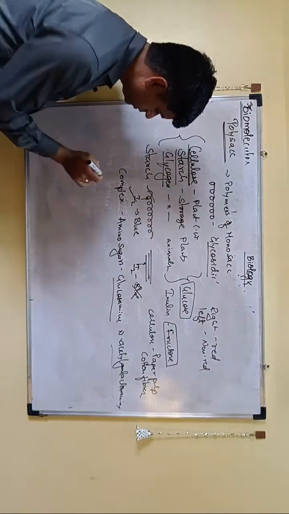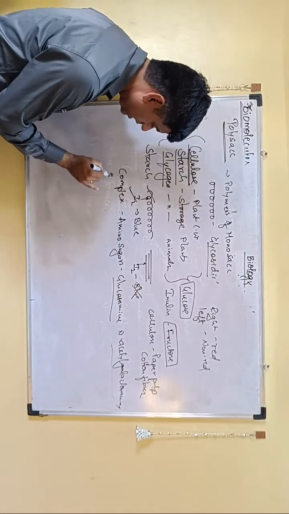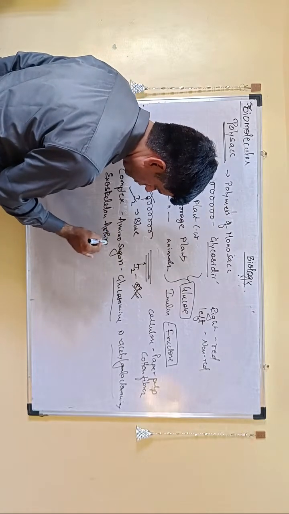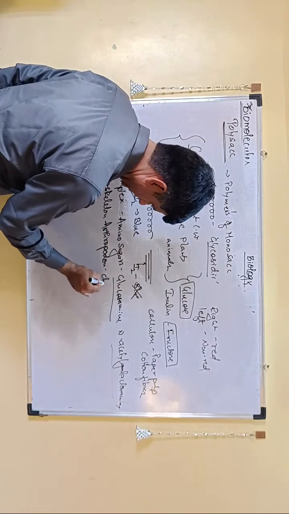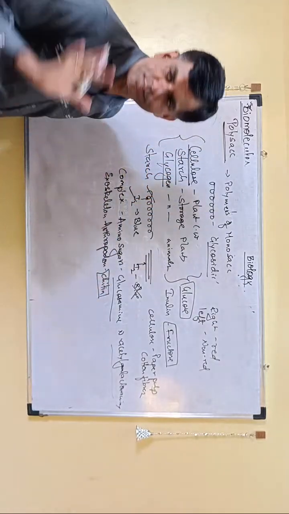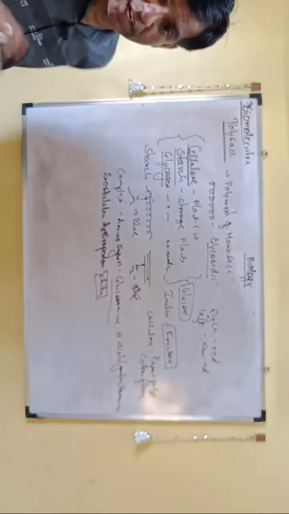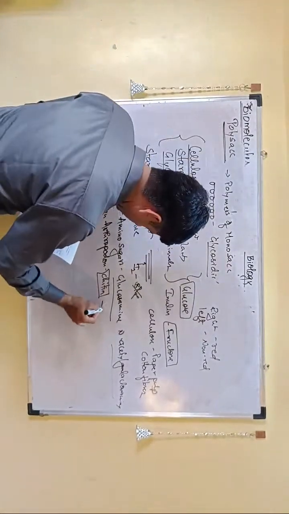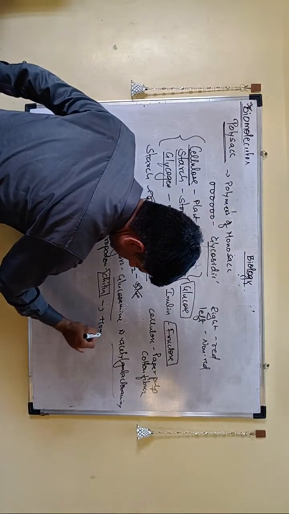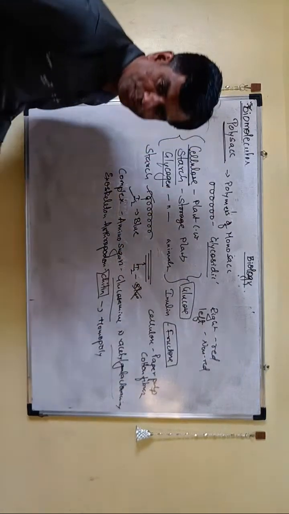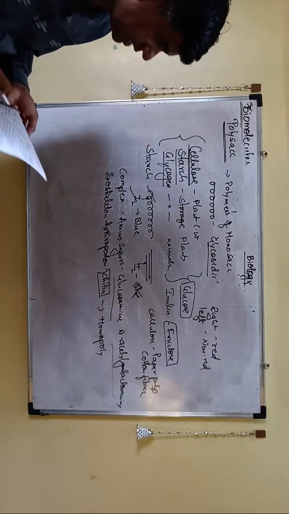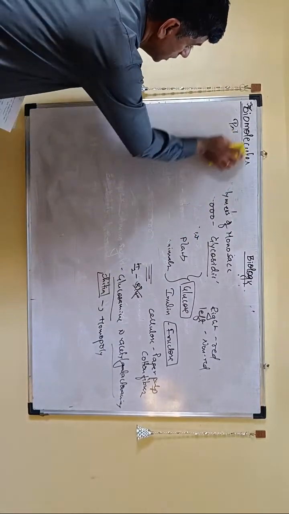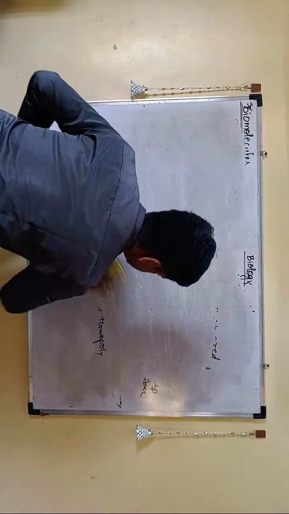And one thing which they have asked twice or thrice in NEET is the exoskeleton of arthropods. Right, that is made of what is called chitin. So remember, this chitin is a polysaccharide. Many people think it is a protein, chitin protein. It is not protein, it is polysaccharide. So it is a complex polysaccharide, and they have told that most complex polysaccharides are homopolymers, most of them. Whereas others may be heteropolysaccharides when they are made of more than one type of unit.